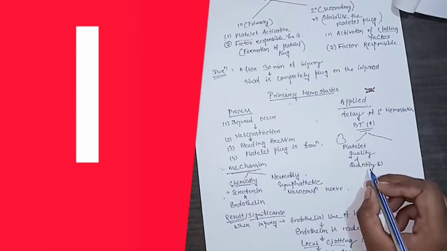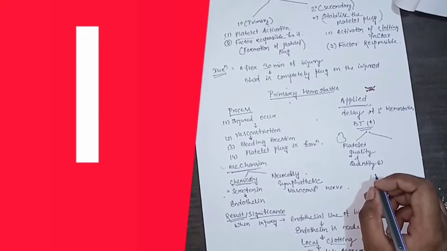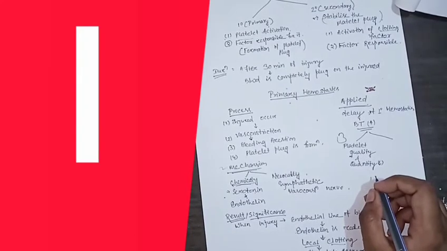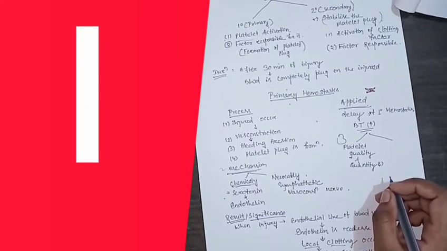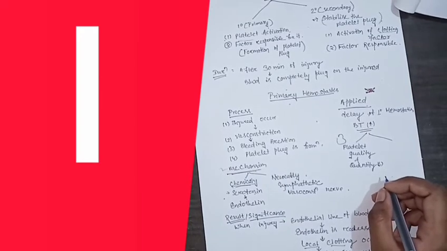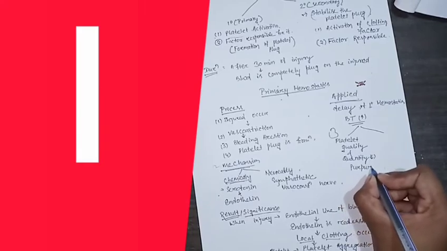There are conditions where these things occur, known as purpura, the clinical or pathological cases where the platelet clot is affected.